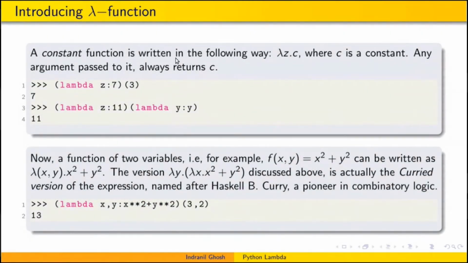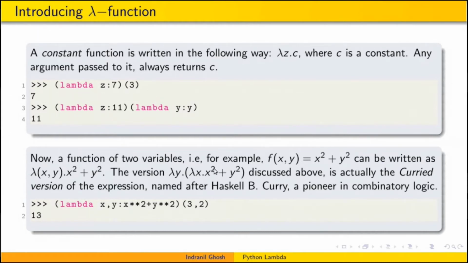We can also define a constant function, like lambda z dot c. Whatever argument you pass, it will always return the constant. Like lambda z dot 7 with 3 passed to it will return 7, and similarly if we pass lambda y dot y to lambda z dot 11, we'll get 11.